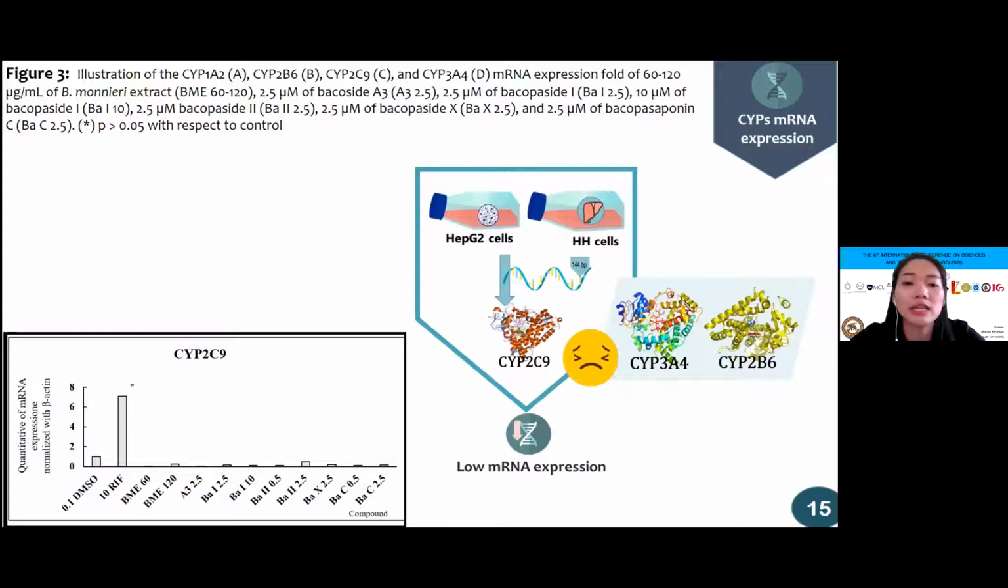Despite healthy tissue cells being easy to handle, they may not be an appropriate in vitro model of drug metabolism experiments, since they contain CYP mRNA expression approximately 4-fold lower than primary human hepatocytes. Therefore, we further plan to evaluate the induction effect of Bacopa monnieri extract and compounds on cytochrome P450 using human hepatocytes.